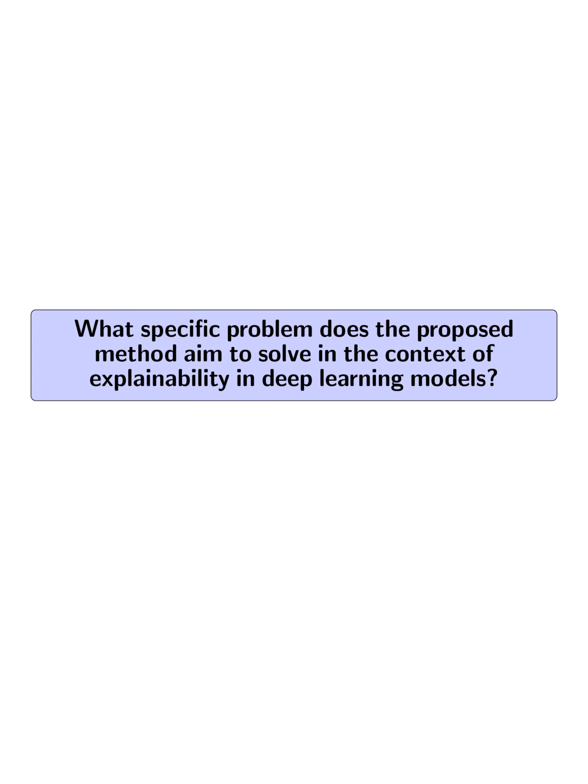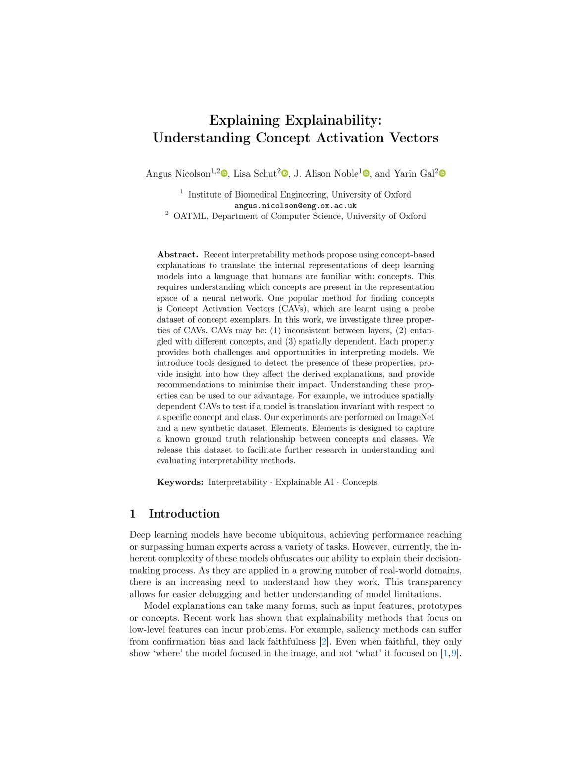What specific problem does the proposed method aim to solve in the context of explainability in deep learning models? The proposed method aims to solve the problem of understanding the decision-making process of deep learning models by providing explanations that are more interpretable and meaningful.